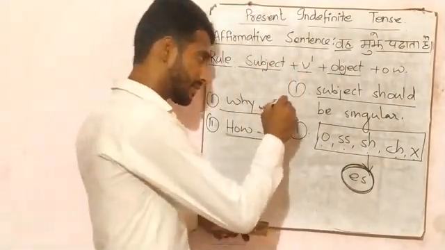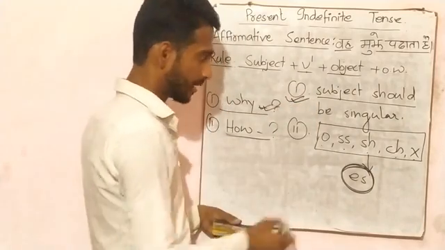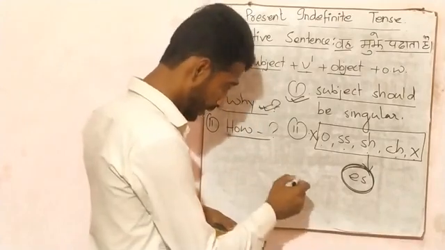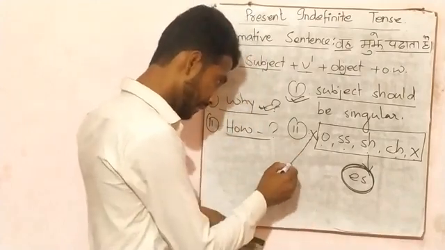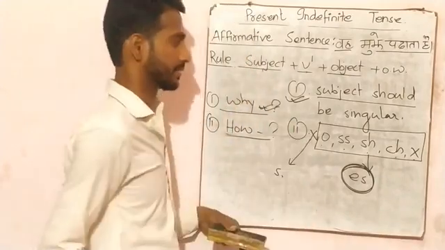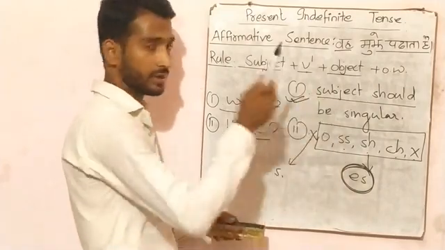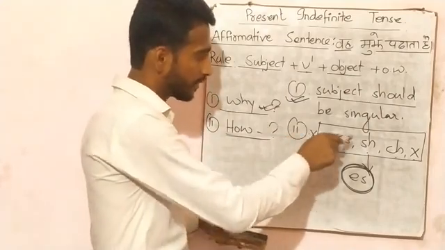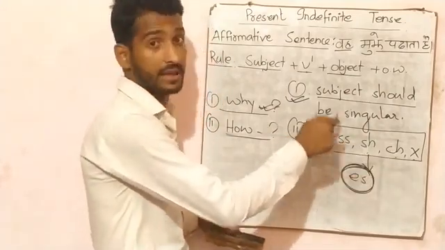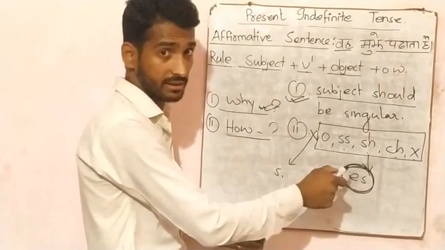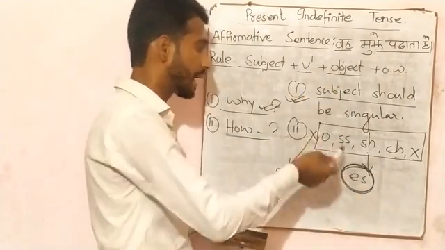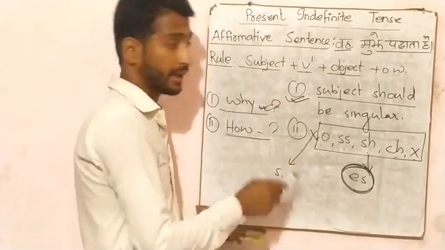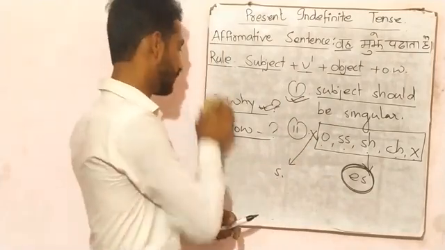But if the subject is singular and none of these five is at the last of the English verb, then we add s. Means first, the subject should be singular. After that, if any one of these five is at the last of the verb, then we will add es. And if the subject is singular and none of these five is at the last of the English verb, then we add s. Let's have an example.